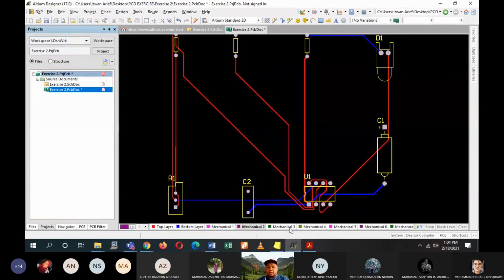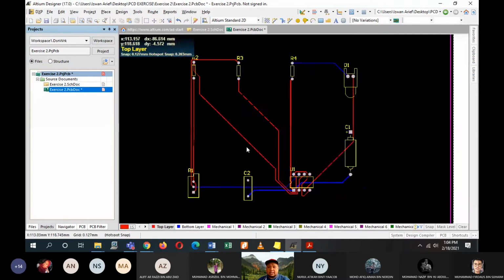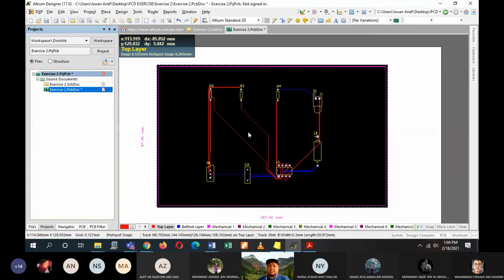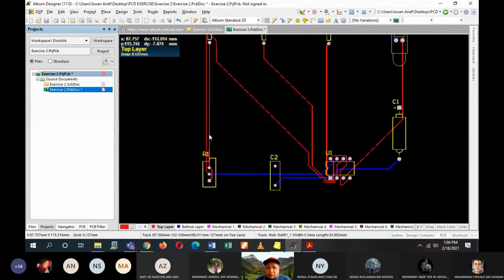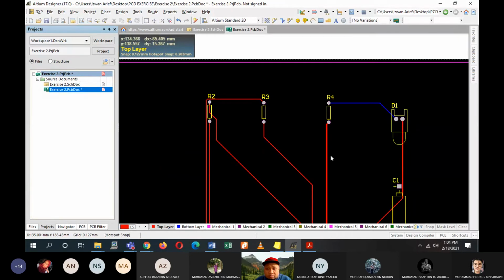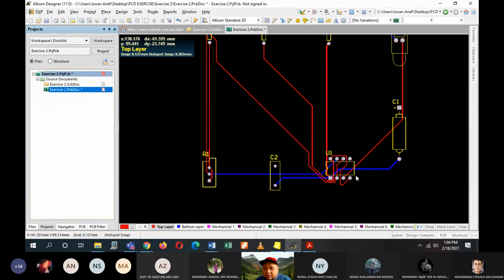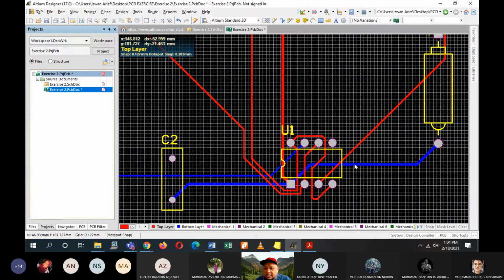This is your mechanical layer, the colored one. You can choose here. If you look at this design, it means that they will be okay, there is no crossover. Here you can see this blue line and these red lines appear to have a crossover, but basically they do not, because the red line is on top and the blue line is on the bottom, so they do not cross each other.